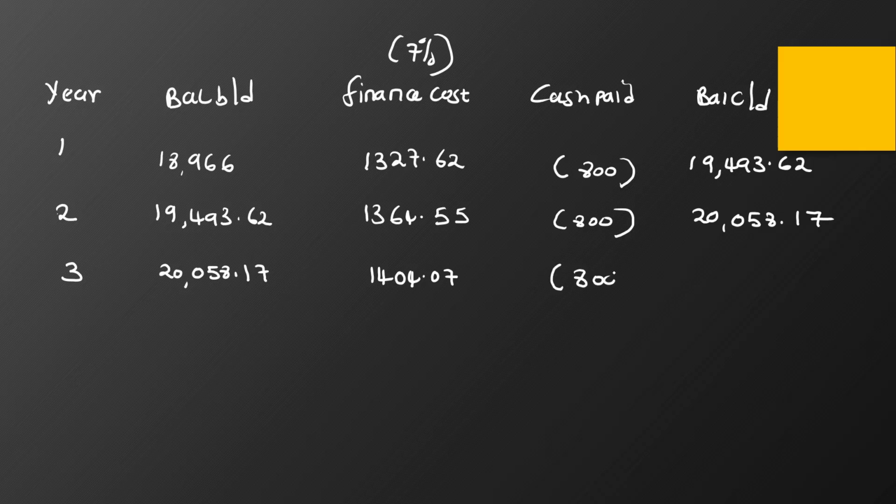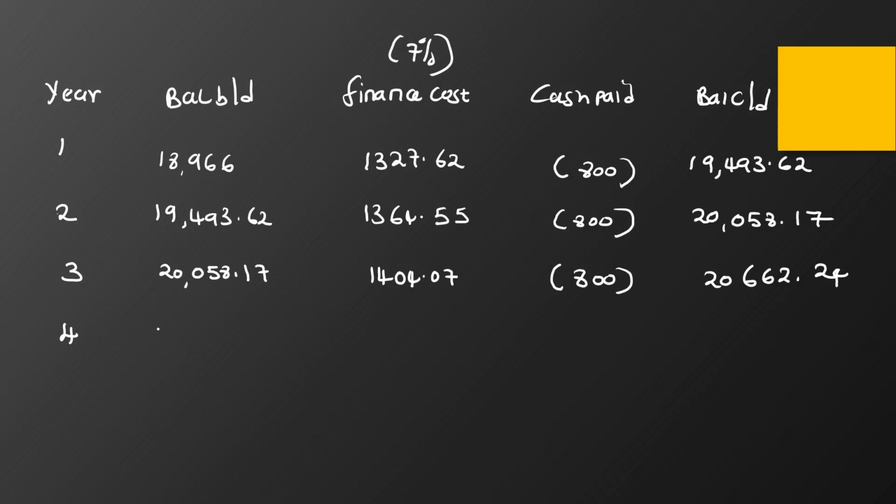We are paying 800,000 each and every year, so we pay 800. So we have 20,058.17 plus 1404.07 minus 800, and that one is giving me 20,662.24. Let's go ahead and do the 4th year.